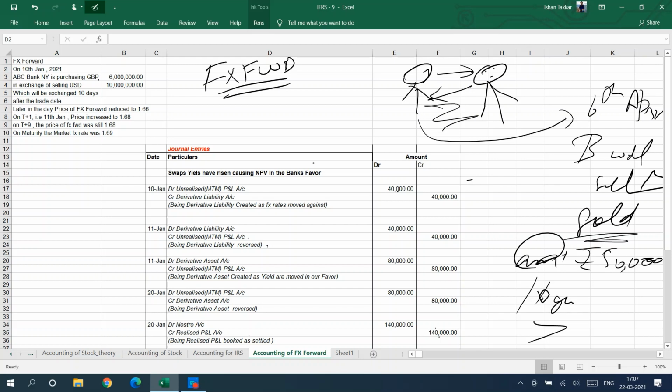So if Mr. A and Mr. B enter into a contract to exchange, like Mr. B will sell GBP, and for this Mr. A will give $1.6 to him, this is an FX forward contract. It's as simple as that. Let's see through an example. It will be crystal clear what the contract is and how the accounting is done.